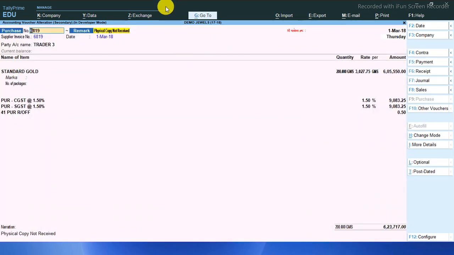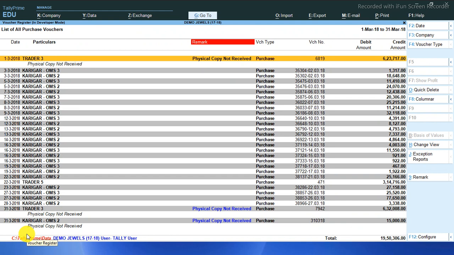See, in the voucher it will also appear after the voucher number, and after whatever narration you have written, it will show the same. This is because you have this TDL. Suppose you are sending data to someone, such as your auditor or a CA, then he can also check what remark is written in that narration.